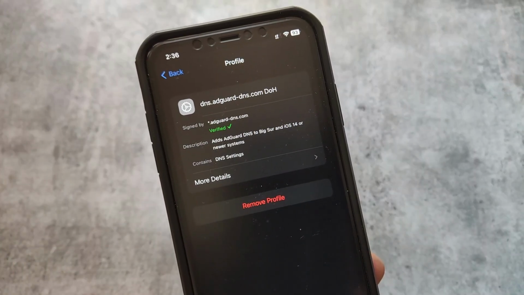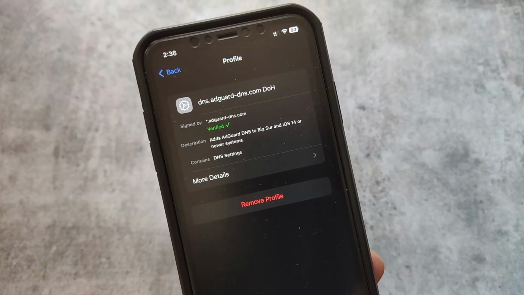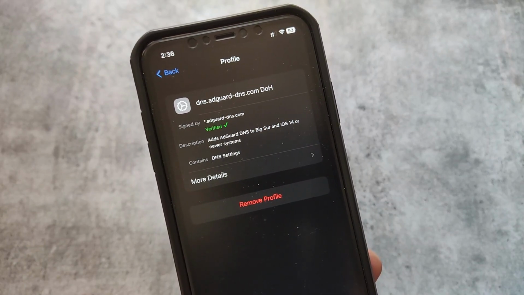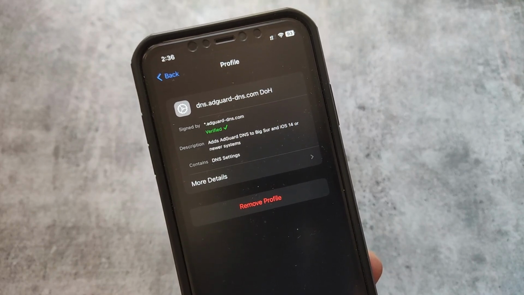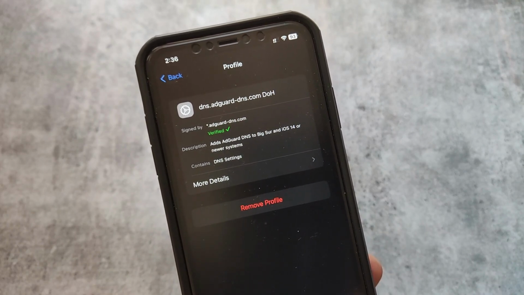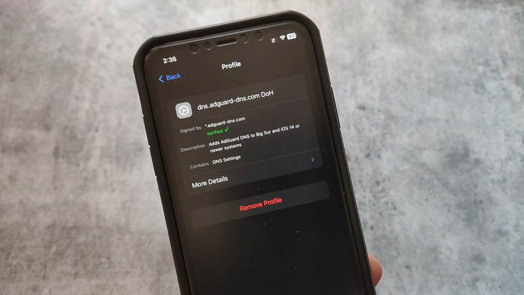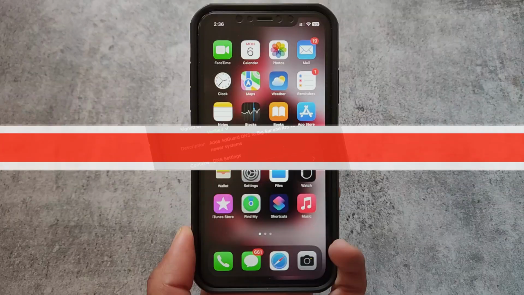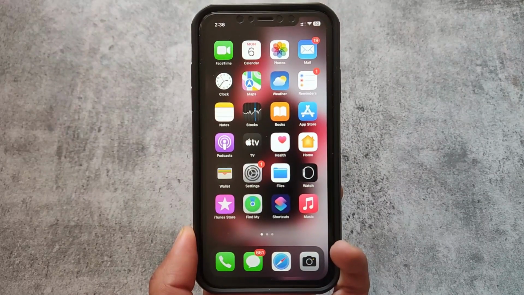Also, I'm using an ad blocker, and if you don't know how to use an ad blocker on iPhone, you can simply search for AdGuard. You'll be able to download the profile, install that, and done. All the ads will be blocked. This is a very useful thing, and this is available on iPhone too. But yes, this was my experience and this is what I'm using right now.